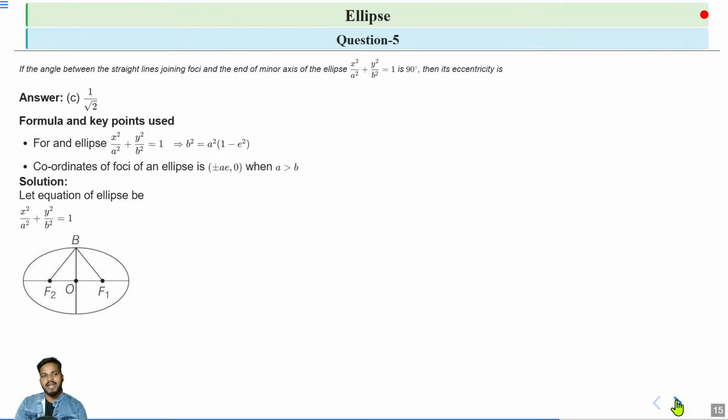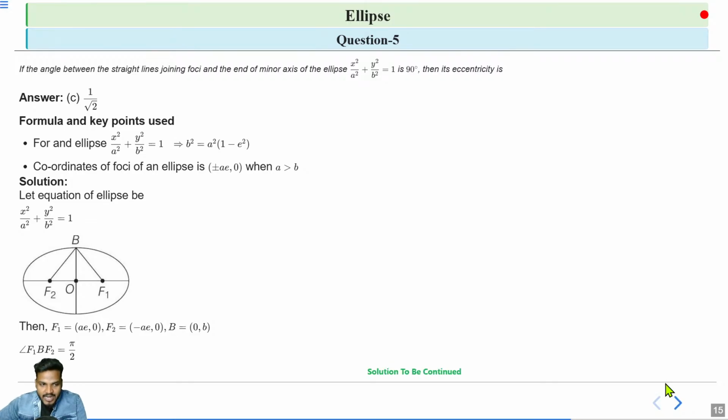So it is given that the angle between the straight lines joining the foci and the end of the minor axis of the ellipse is 90 degrees. That is, the coordinate of focus F1 is (ae, 0), F2 is (-ae, 0) and B, the end of the minor axis, is (0, b). And it is given that the angle F1 B F2 is 90 degrees, that is pi by 2. Clear? So we have to find the value of eccentricity.